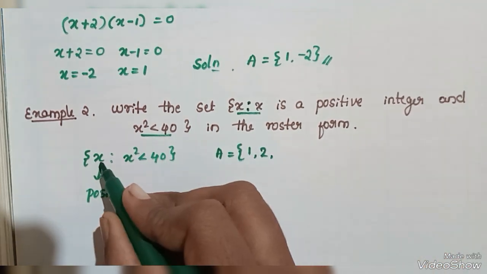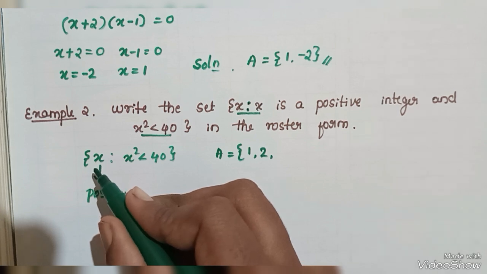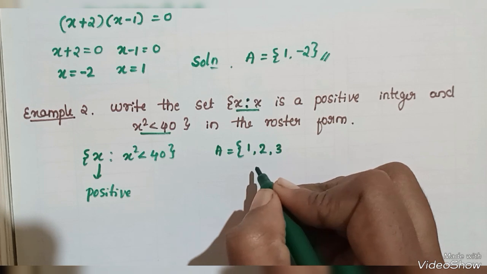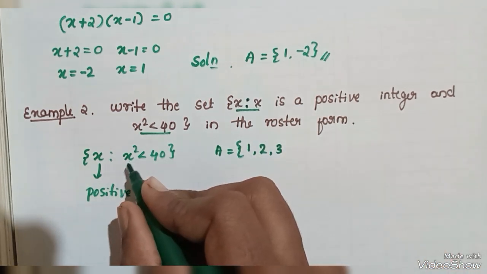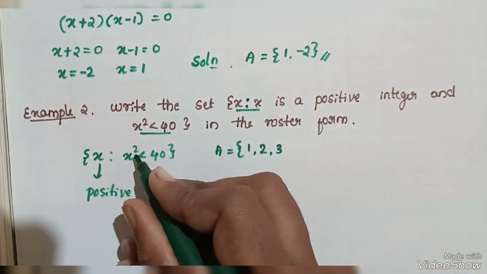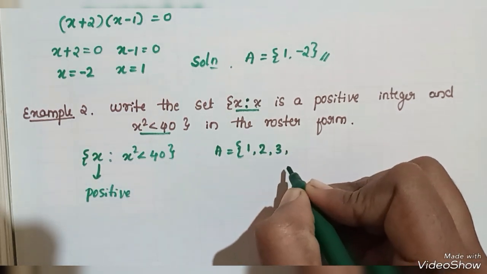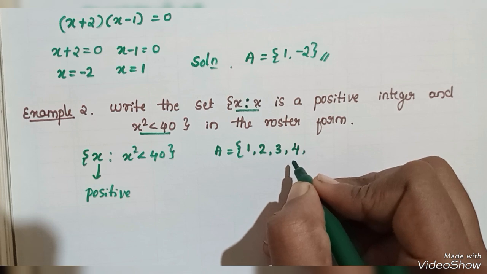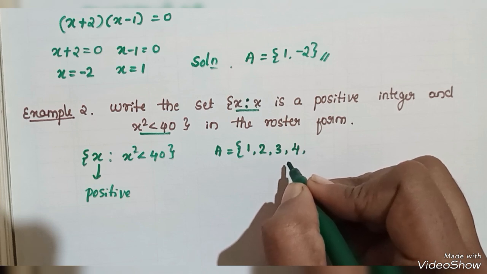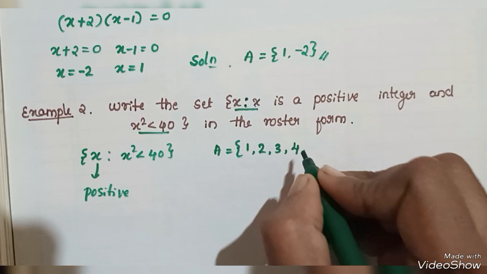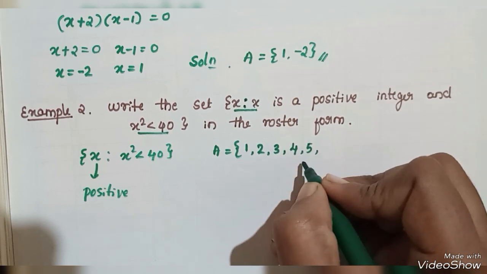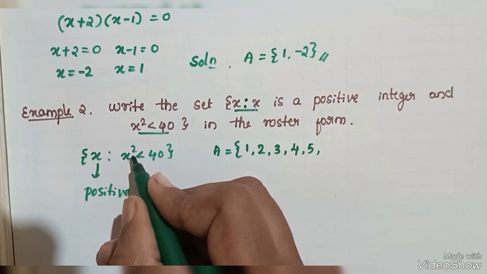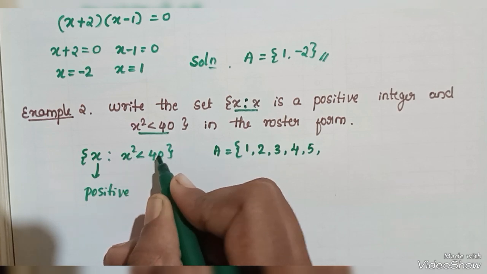And then x is taken as 3. Here 3 square is 9. Therefore 9 is also less than 40. Next, I have considered x is equals to 4. Therefore 4 square is 16. It is also less than 40. So the element 4. Then x is equals to 5. 5 square is 25. 25 is also less than 40. Then the element is 5. Again I consider the element 6. 6 square is 36. Therefore 36 is less than 40.